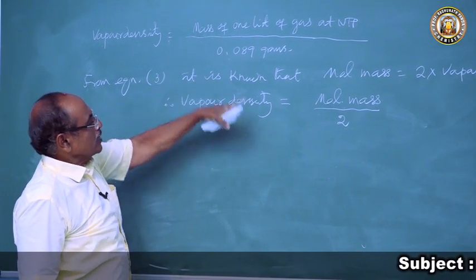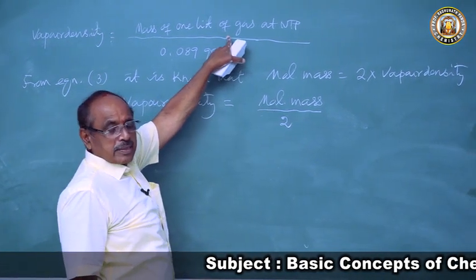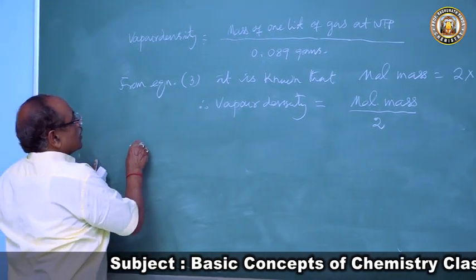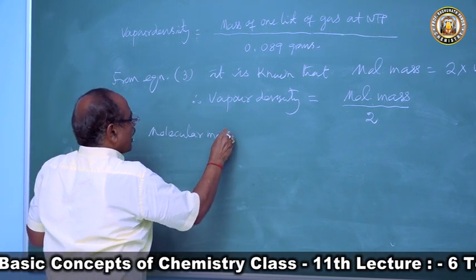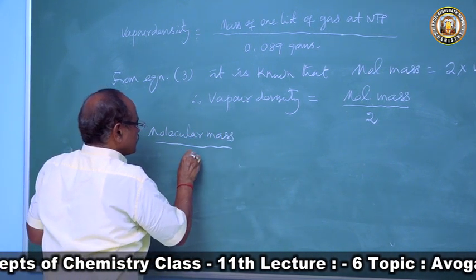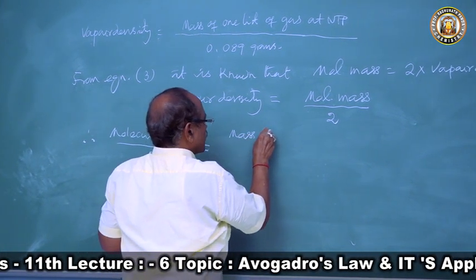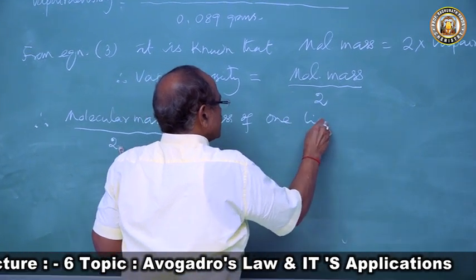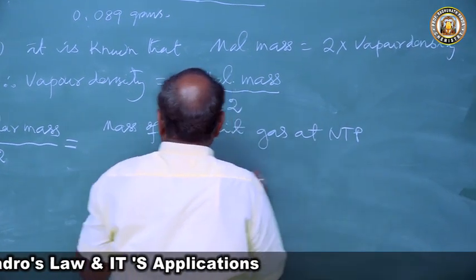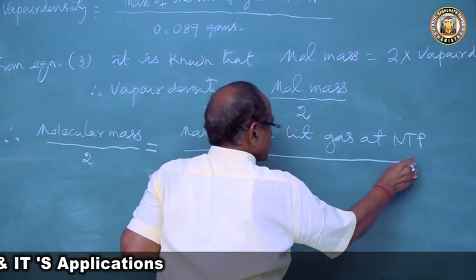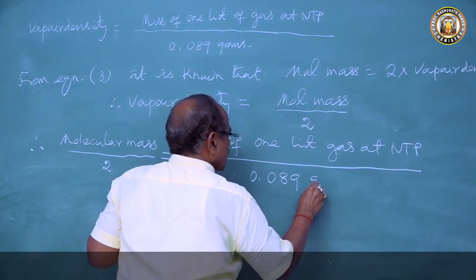So therefore we will equate these two. Therefore molecular mass by 2 will be equal to mass of 1 liter of gas at NTP by 0.089 grams.